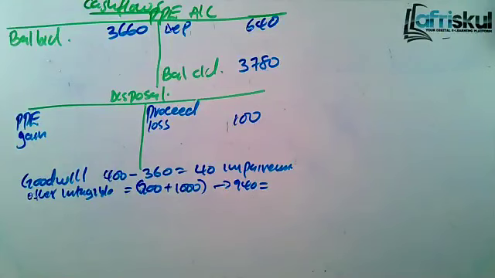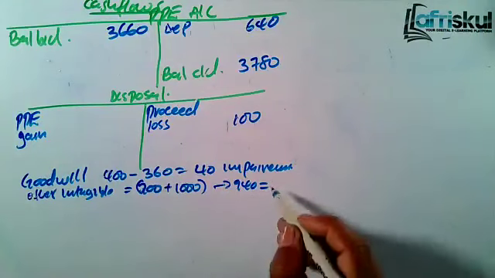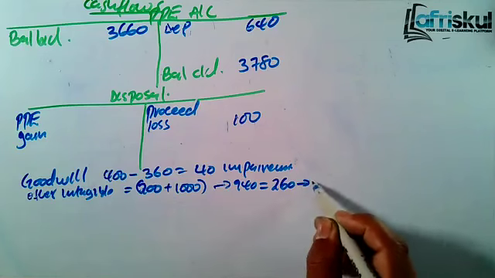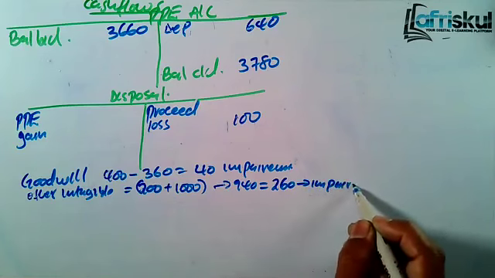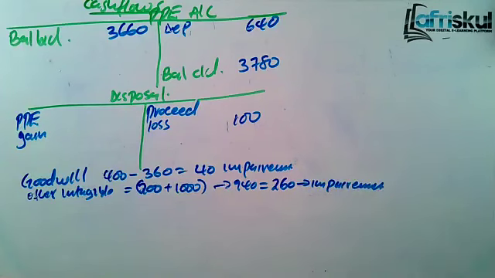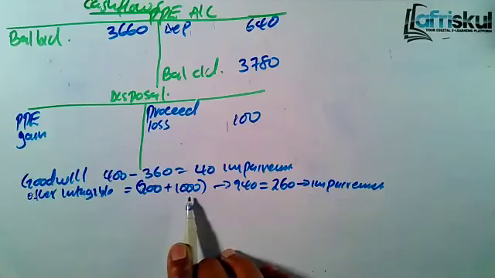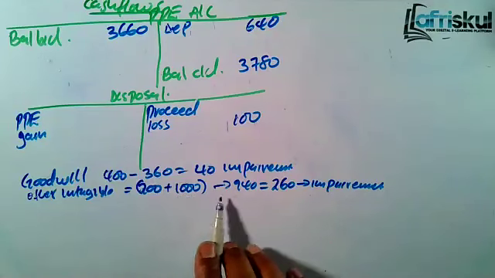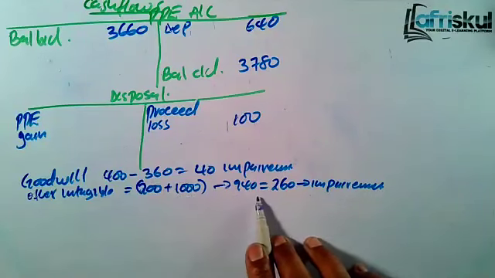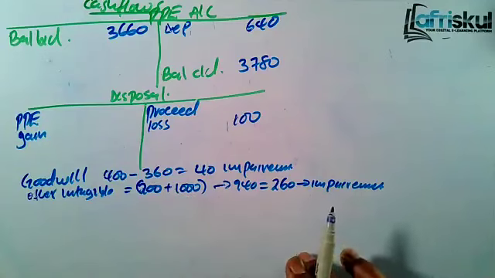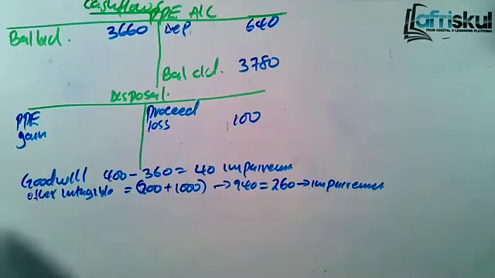There is a reduction by how much? There is a reduction by 260. Also, that one is what we call the impairment of intangible assets. From 200, it was supposed to increase. We acquired another one for 1,000, so it was supposed to be 1,200. But at the end, it's just 940. So that means there was a reduction by 260. That's the impairment of intangible assets.